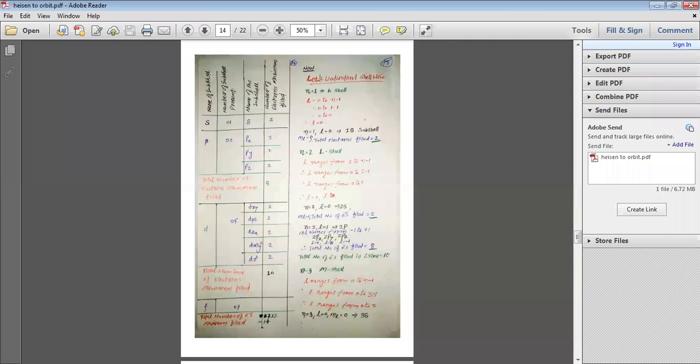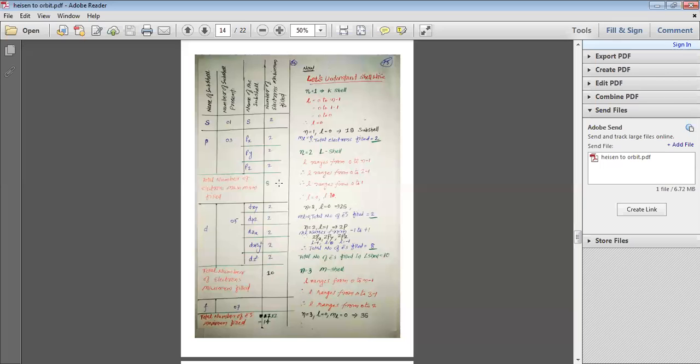First we will study the name of the subshell. The name of the subshell is S. The number of orbitals present in S is 1. The name of the subshell, again, is S, because S does not have any other subshell. And then the total number of electrons that can be filled in the S subshell is 2. Now we'll look at the P subshell. It has 3 orbitals: Px, Py, and Pz. Px has 2, Py has 2, Pz has 2, so the total number of electrons that can be maximum filled is 6.